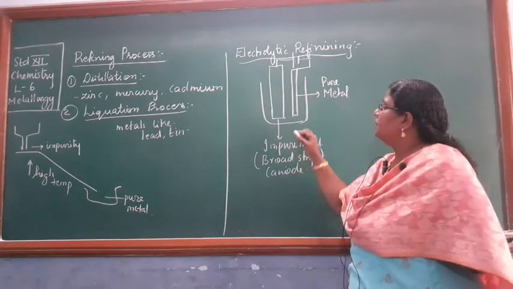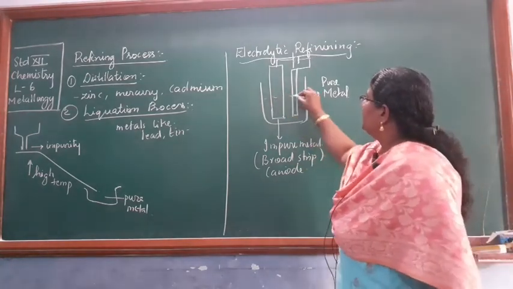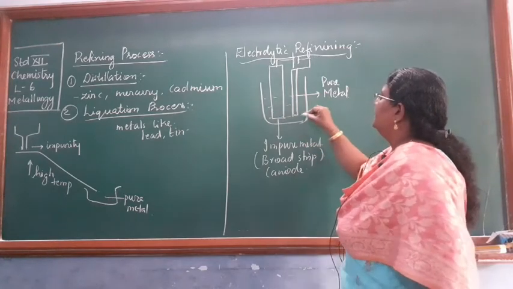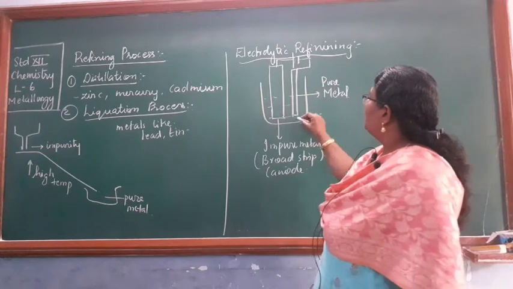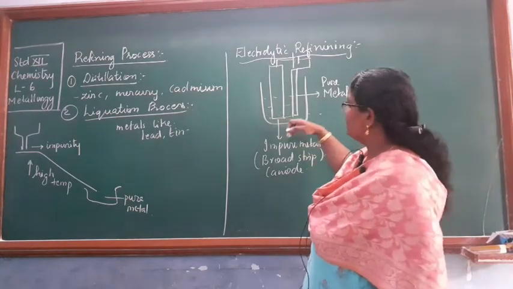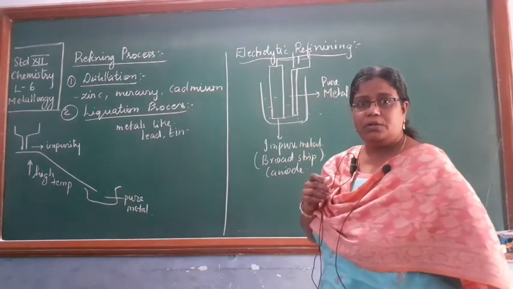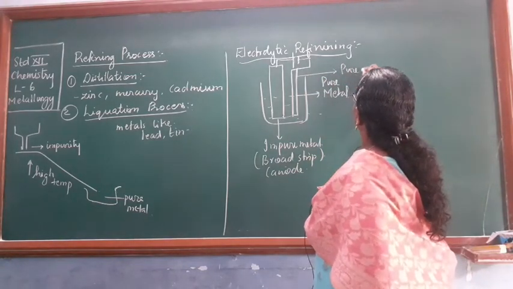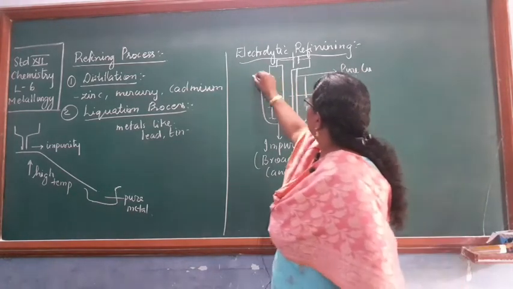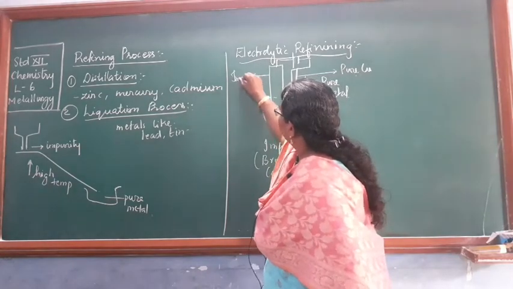So what will happen, the metal will dissolve, and you will take the electrolyte. Suppose it is copper, we will take copper sulphate; if it is lead, we will take lead sulphate. So copper from the solution will start depositing on the pure copper. Suppose this is your pure copper, and this is your impure copper.